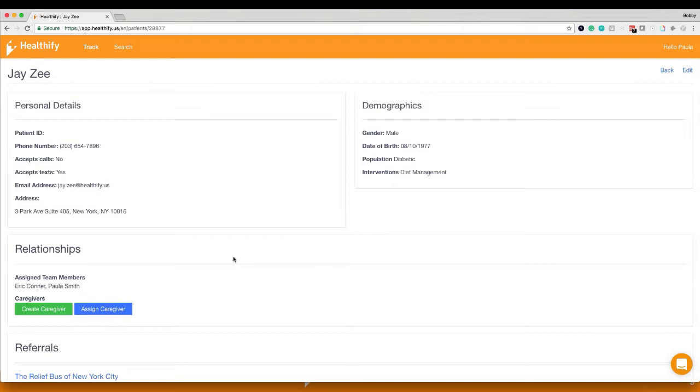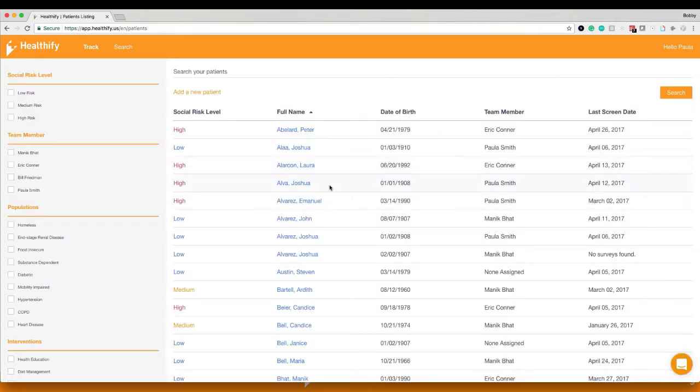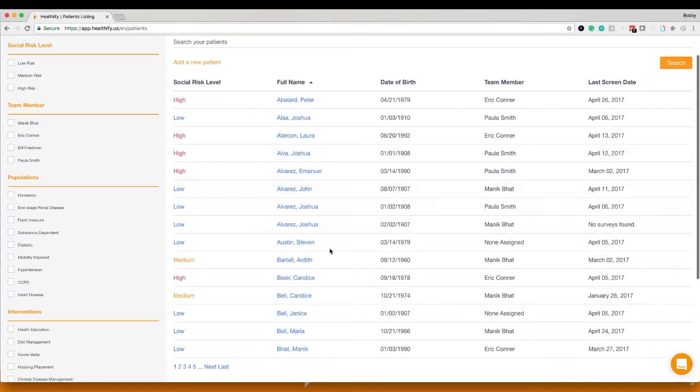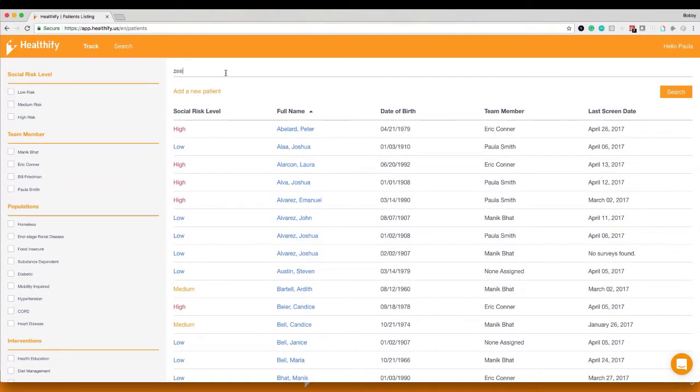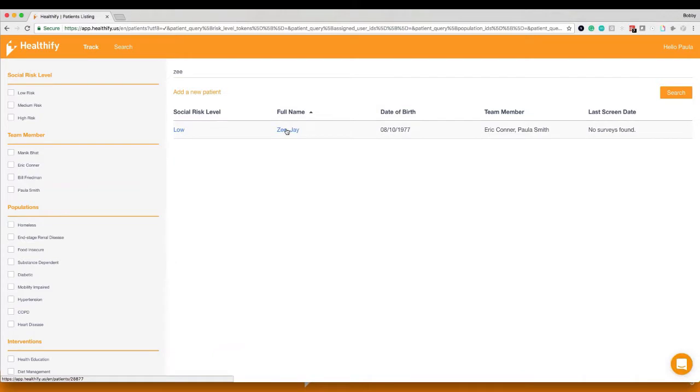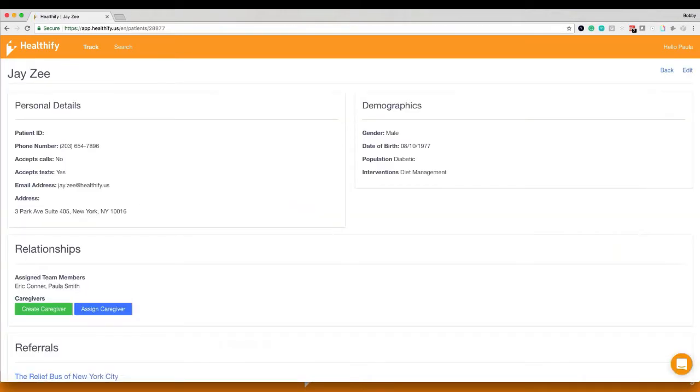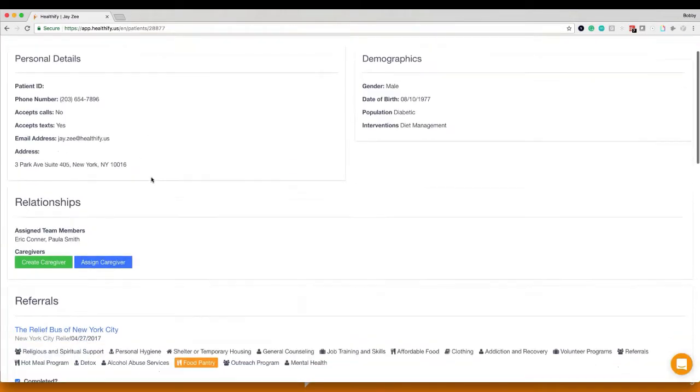So what we're able to do is we're able to actually go ahead and create a patient. We created Jay-Z. We're able to review our population in here. Again, I want to show you a quick filter here. So we're going to go ahead and search for Jay-Z. So Jay-Z is working with Eric and Paula. Those are the two folks he's working with.